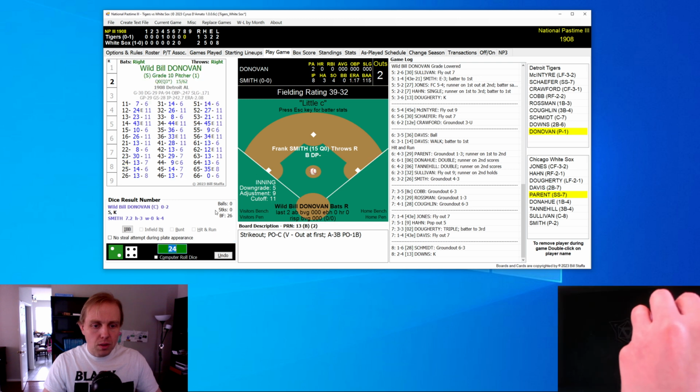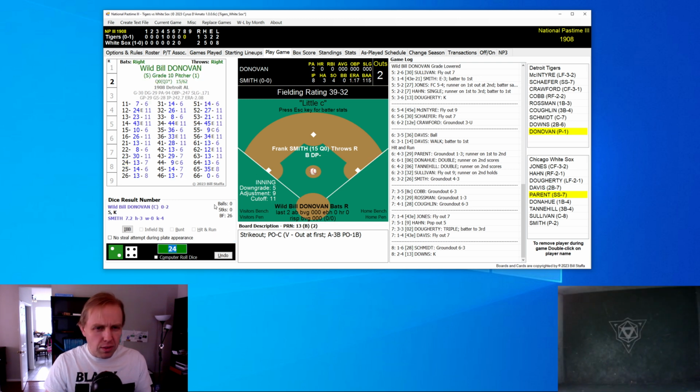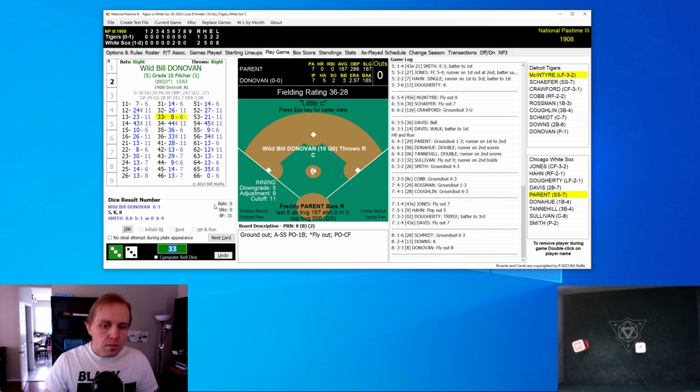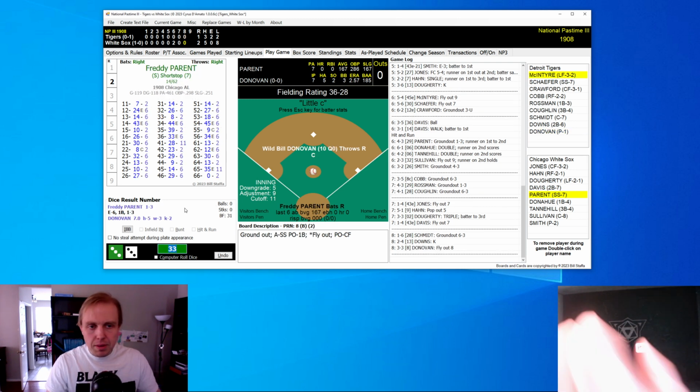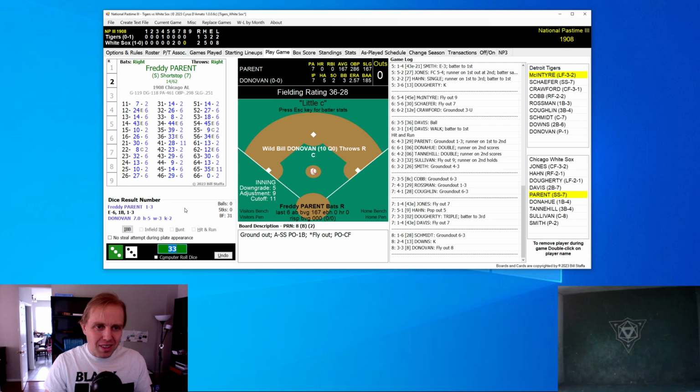And here comes Wild Bill. We're going to keep him in this ball game. Only 5 hits given up by him so far today, and I think that those walks will really hurt him. And it's a ground ball to shortstop. He does not reward me for my patience, unfortunately. You see that the White Sox have had 8 runners left on base despite only having 5 hits. Tigers giving up 2 errors, and